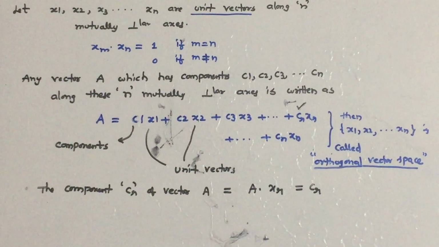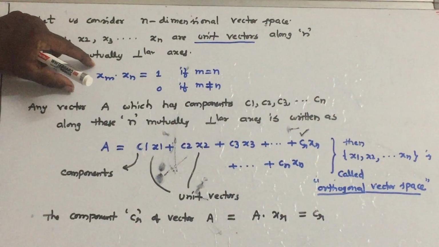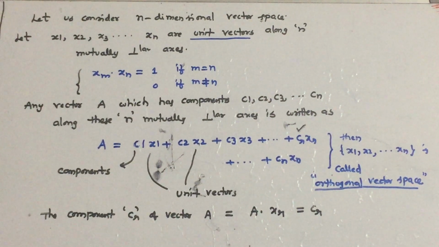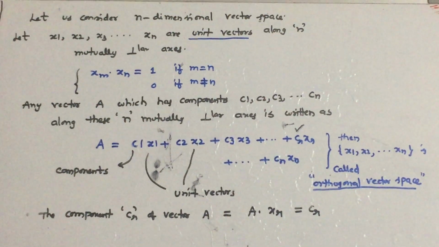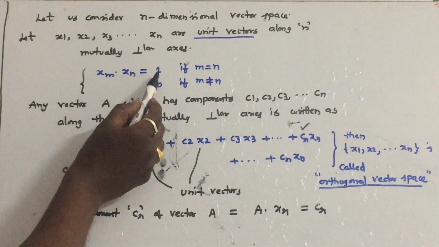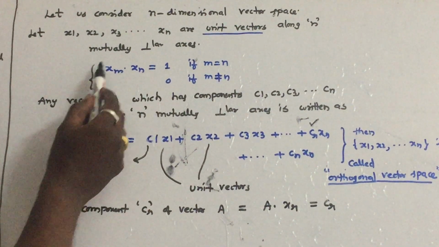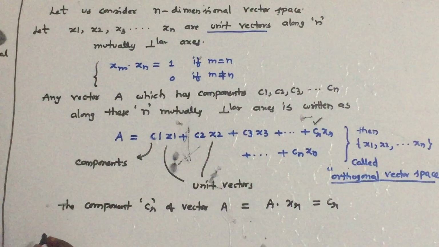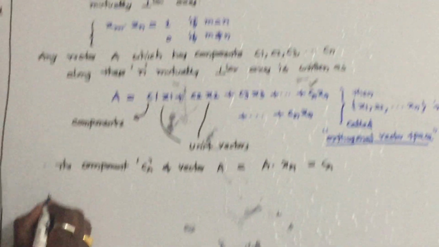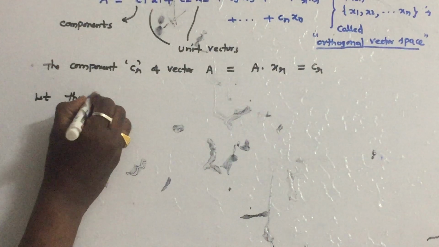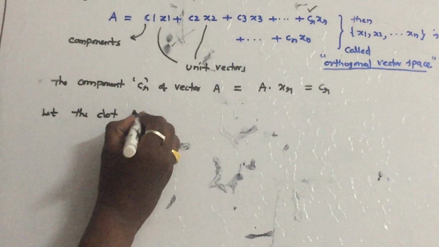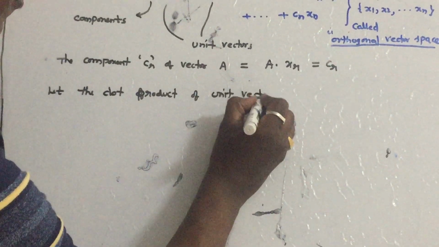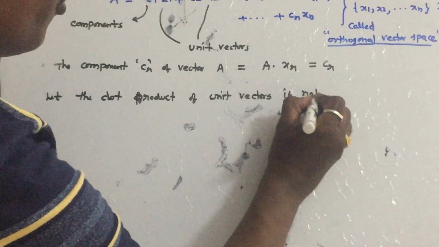So now, we slightly modify this equation in order to make it comparable with the signals. However, the dot product of unit vectors is always 1, but I slightly change this equation in order to make it comparable with the signals. Let the dot product of vectors not be unity.